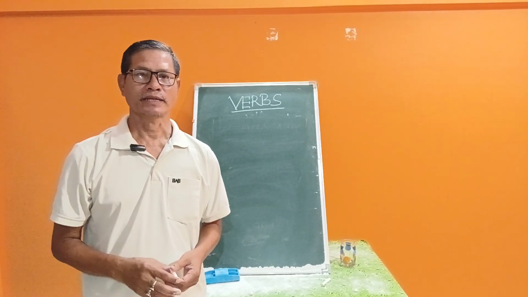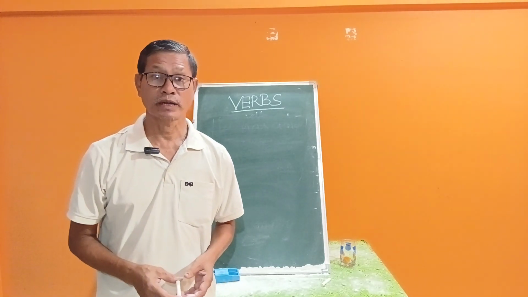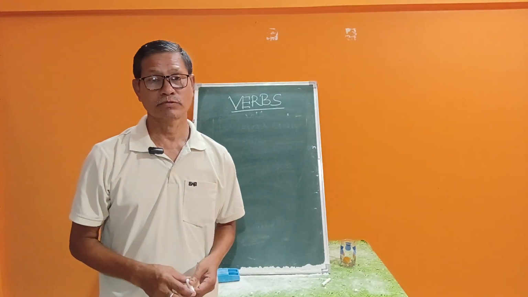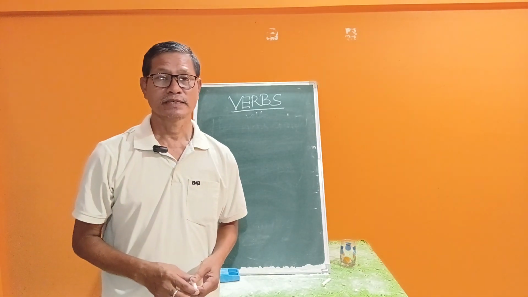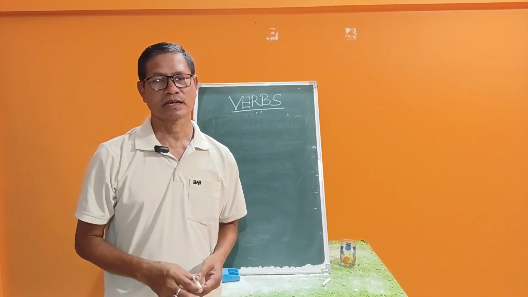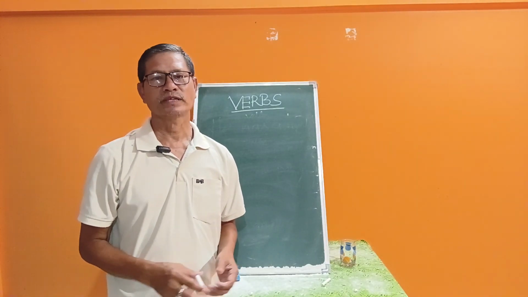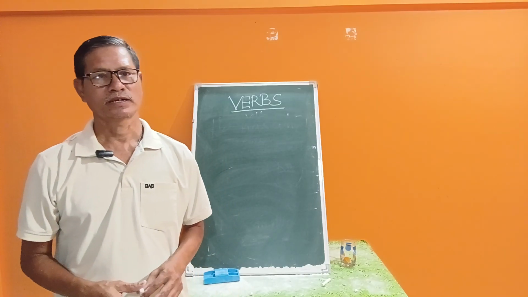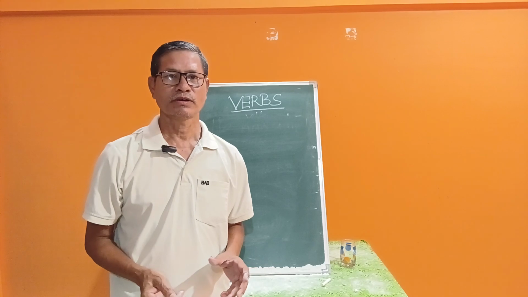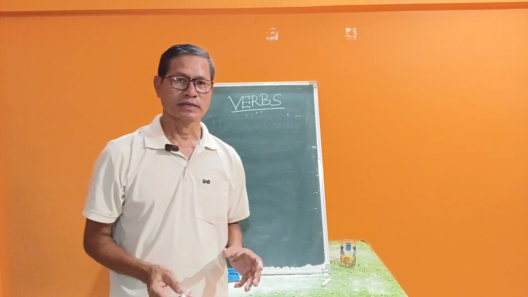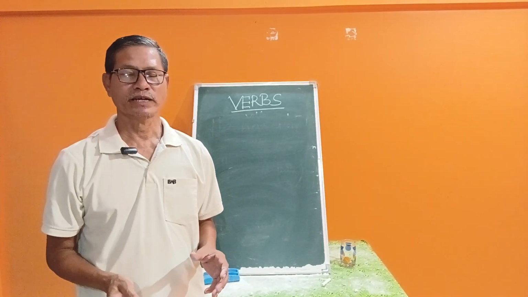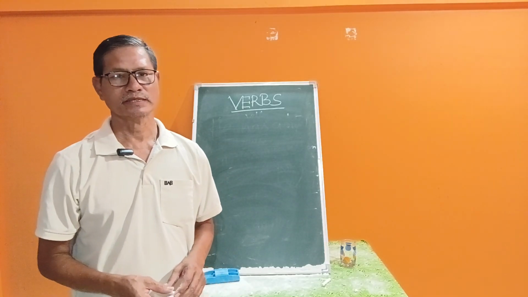Have form. And another is modal verbs. It is also a helping verb. Modal verbs: can, could, may, might, shall, should, would, must, dare. All these are the modal verbs. We will discuss later what the helping verbs are. In the next video we should discuss properly, along with examples.